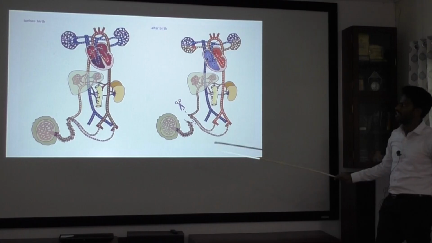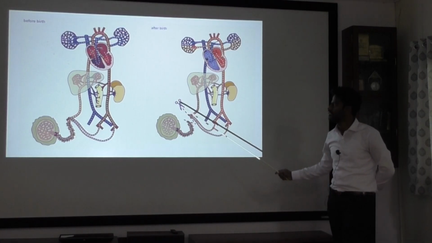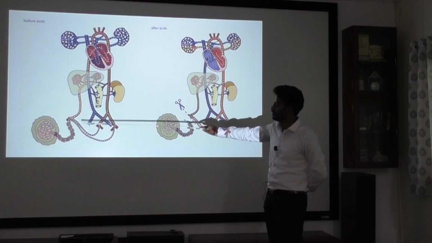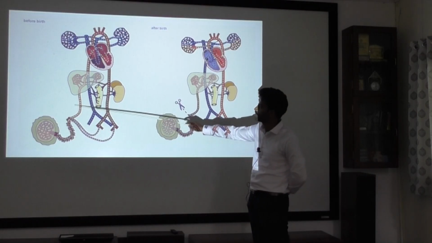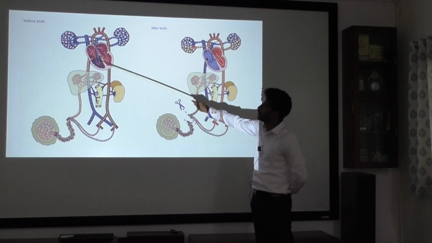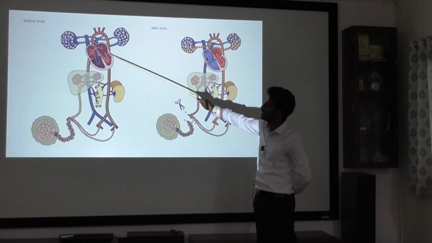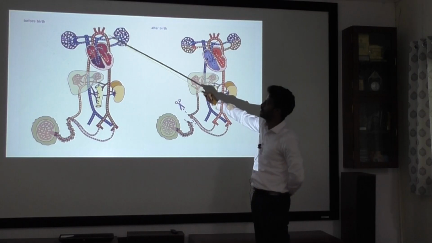And then finally the last slide, circulation before birth and after birth. Before birth, blood enters from the umbilical vein to the inferior vena cava. From the inferior vena cava, it bypasses through the foramen ovale to the left side, and then from the left ventricle to the aorta.